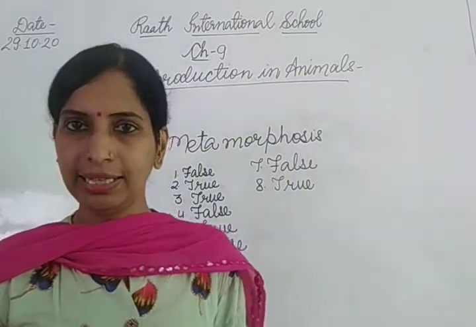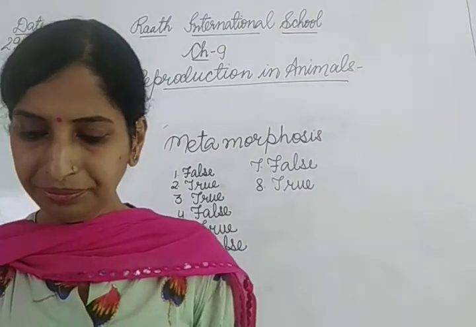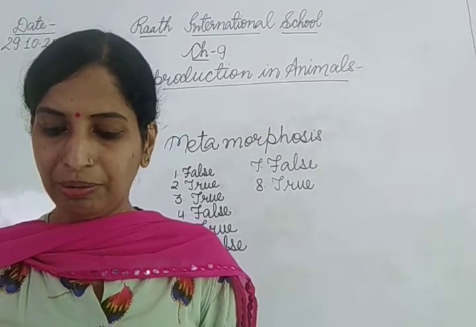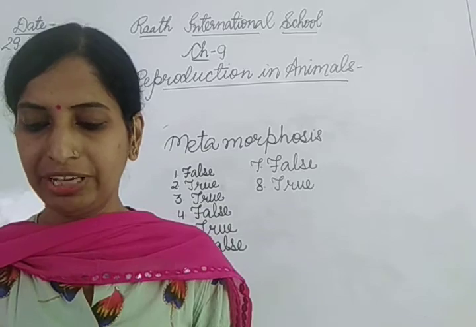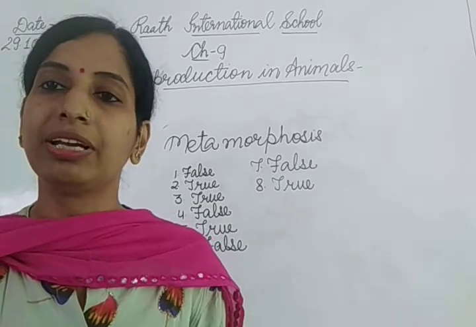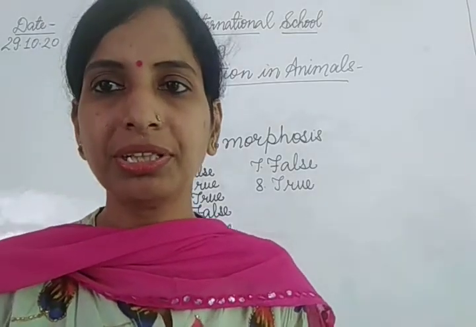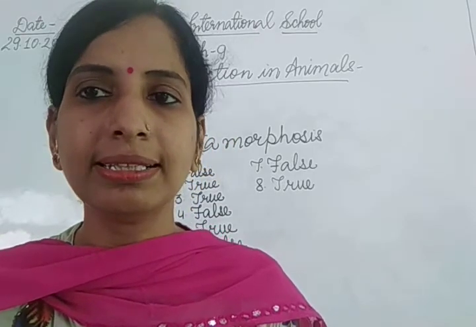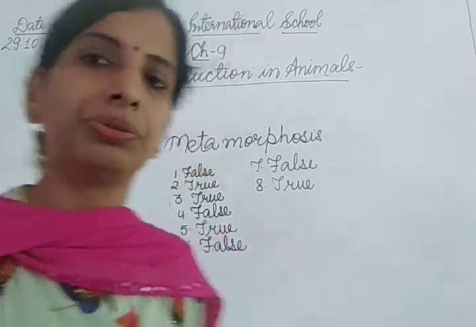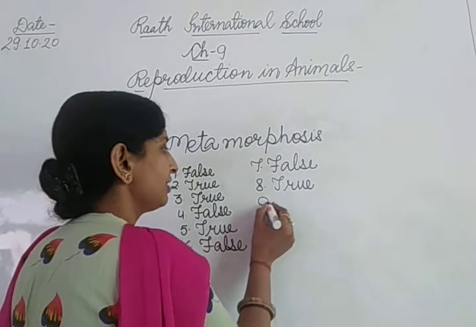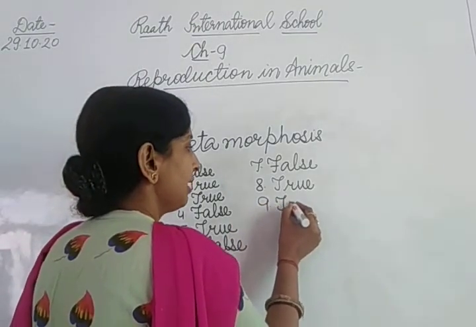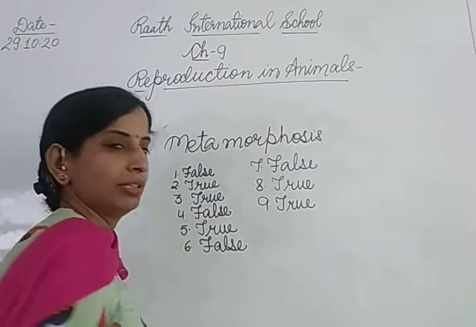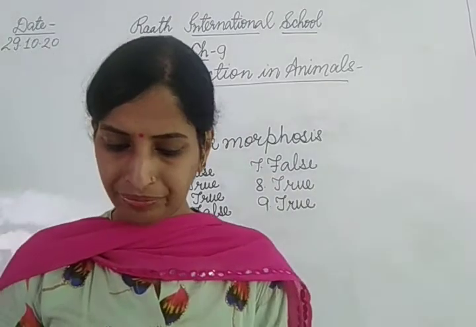Now the next statement, a zygote is formed as a result of fertilization. So we are aware, after fertilization gametes they fuse and form a single cell called zygote. So this is true, after fertilization zygote is formed. This is true.